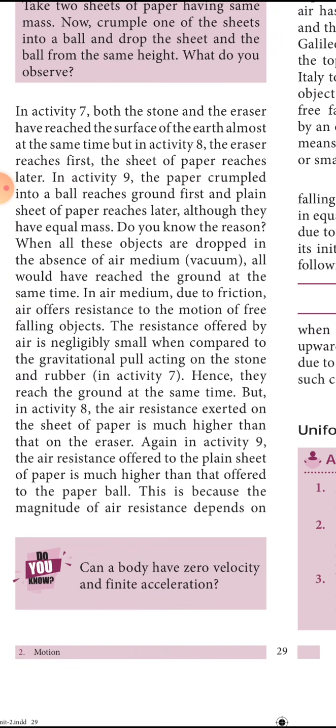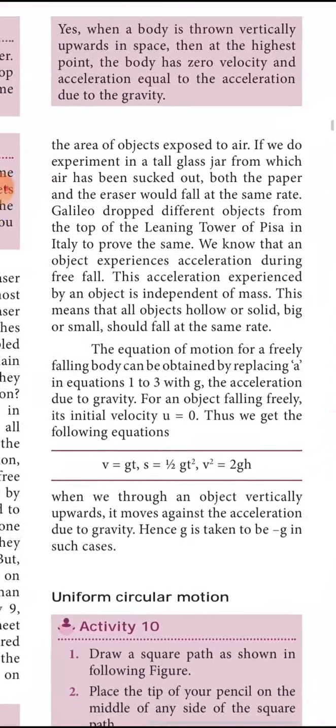Hence they reach the ground at the same time. But in the activity here, the air resistance exerted on the sheet of paper is much higher than that of the eraser. Again in activity 9, the air resistance offered to the plain sheet of paper is much higher than that offered to the paper ball. This is because the magnitude of air resistance depends on the area of the object exposed to air.